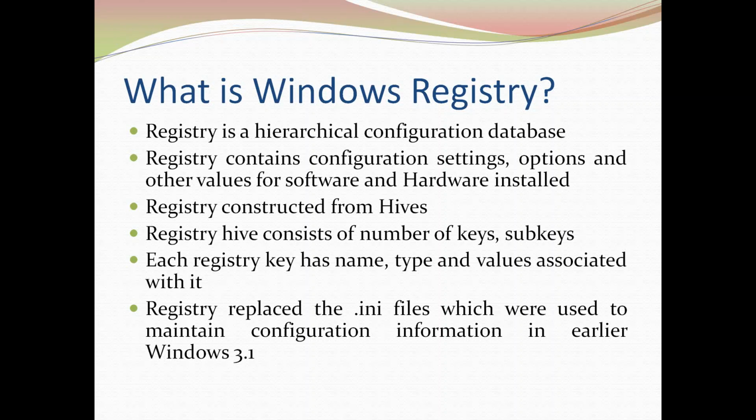During the booting process, the Windows operating system constructs the hierarchical registry structure. During its operation, the operating system consults the registry. For example, when a file is to be opened, the entry for which application to use for opening that file is available in the Windows registry. The operating system checks the entry in the particular registry key, and accordingly it invokes a particular application to open that file.